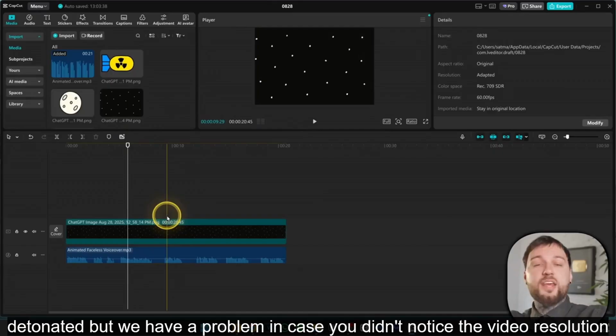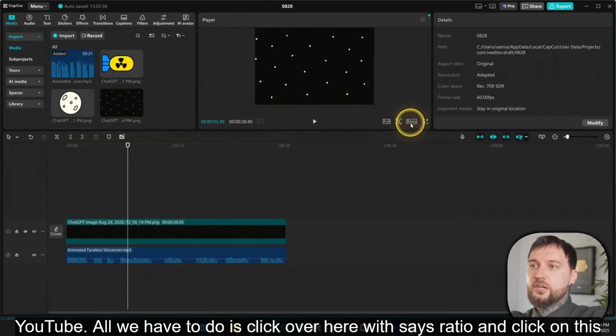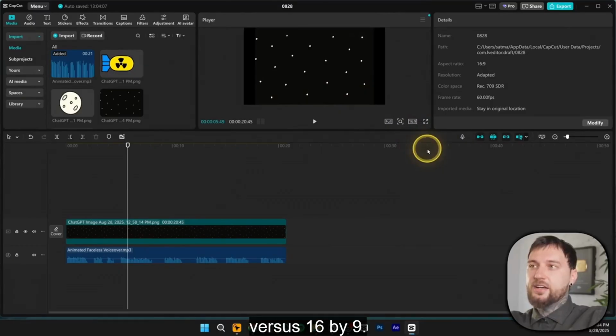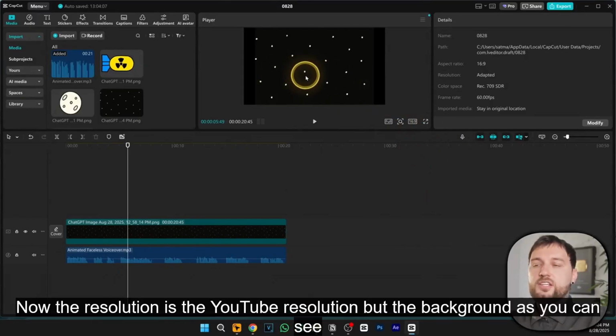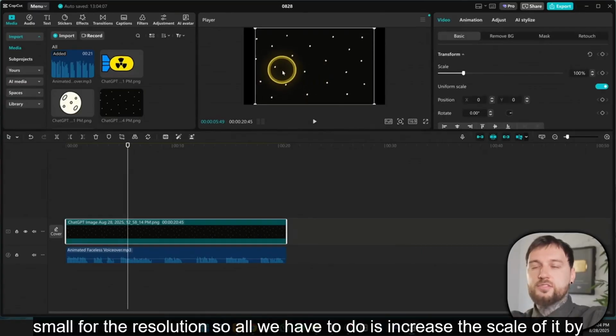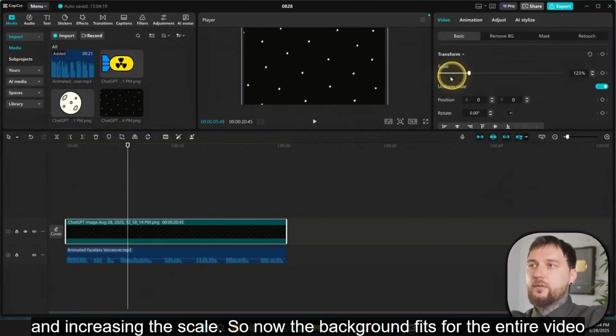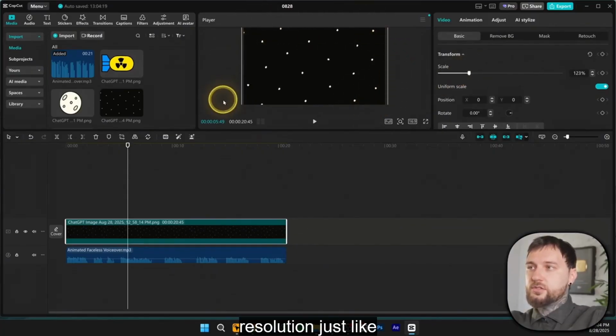But we have a problem. In case you didn't notice, the video resolution is not the same as YouTube. All we have to do is click over here where it says ratio and click on this where it says 16:9. Now the resolution is the YouTube resolution, but the background, as you can see, is too small for the resolution. So all we have to do is increase the scale of it by going over here and increasing the scale. So now the background fits the entire video resolution, just like that.